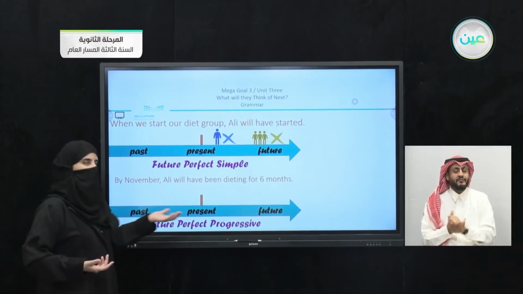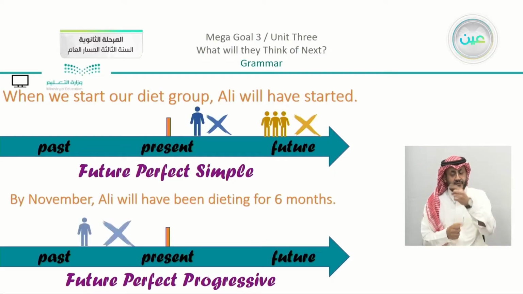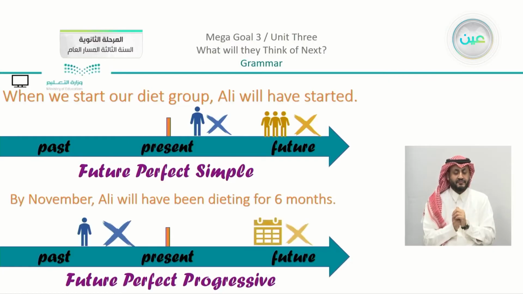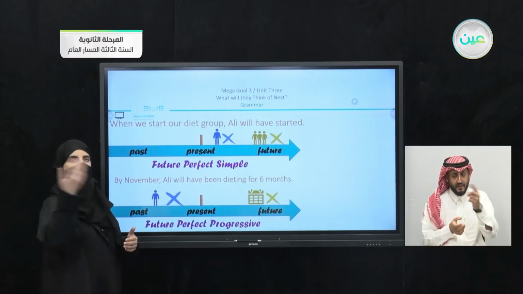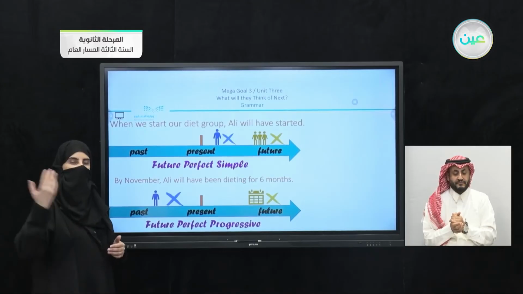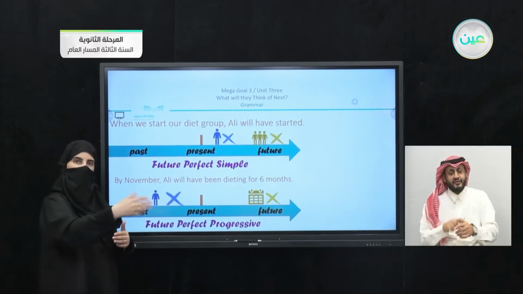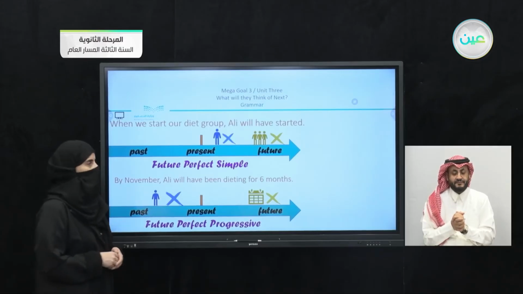We're talking about something that happened from the past. Now, by November, we have here the past, Ali started, and in the future, November. So we have here, by November, when November comes, Ali will have been dieting for 6 months. So an action that was started in the past and is going to be continuing till the future.